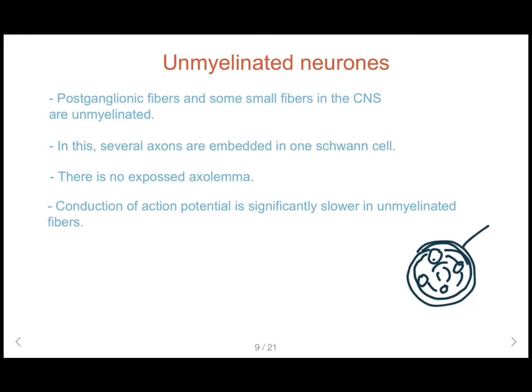These are the concentric layers and these are the axons. There is no exposed axolemma in this unmyelinated neuron. Conduction of the action potential is significantly slower in unmyelinated fibers than in myelinated fibers.